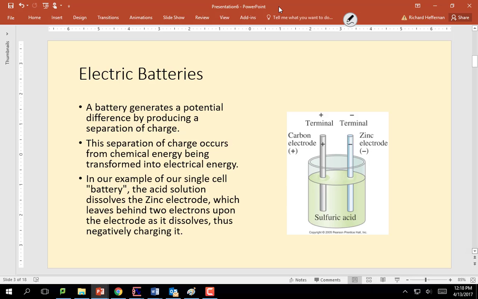In terms of how this ties into our study of electric circuits, a battery generates a potential difference by producing a separation of charge. In chemistry, you probably talked about different electrodes causing charge to separate, and this separation occurs because chemical energy is being transformed into electrical energy within a battery. In our single cell battery, the acid that's dissolving the zinc electrode leaves behind 2 electrons, thus negatively charging it, and then there would be a potential difference. There's a separation of charge there, so charge could flow from the negative electrode to the positive electrode.